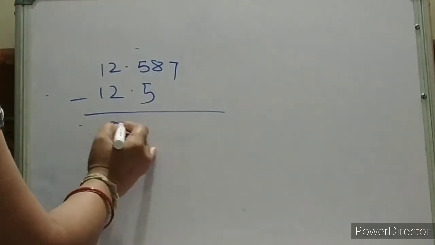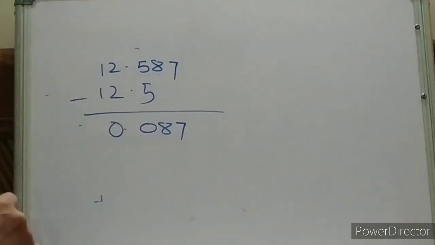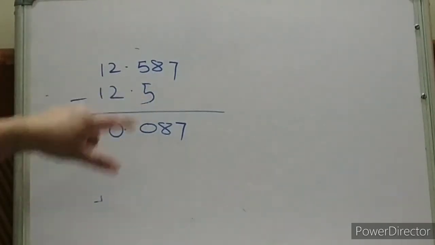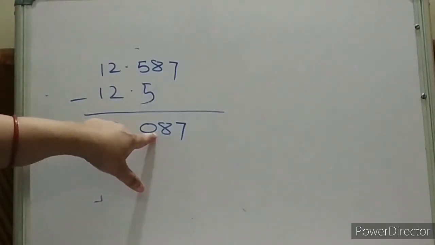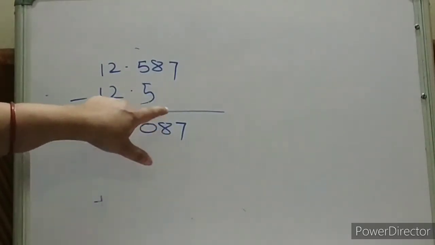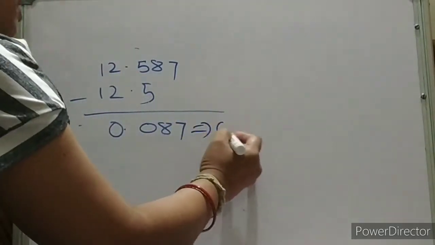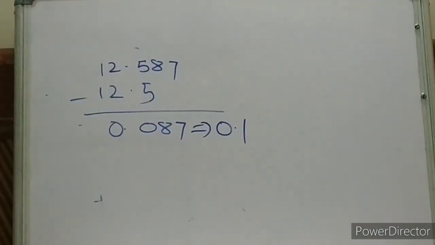Easy, 0.087. Now your result should have only 1 digit after the decimal point, but after this there is 8. So if you round off the result, your result will be 0.1. Is it clear now? Okay.